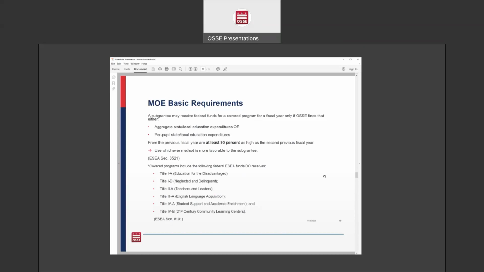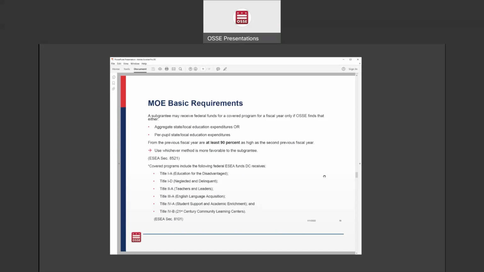So as I said, there's two different tests. There's two different ways to look at this. There's the aggregate way and there's the per pupil way. And as long as your LEA meets one of the two, then your LEA essentially passes the MOE requirement for that year. And at the bottom of this slide, it just lists some of the covered programs for which LEAs would need to meet the MOE requirement.